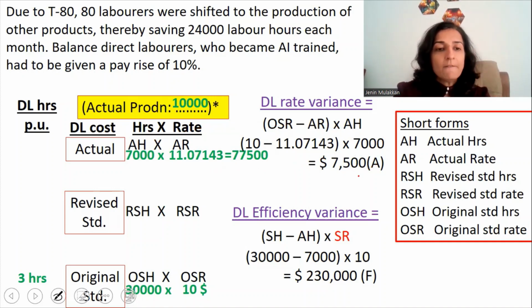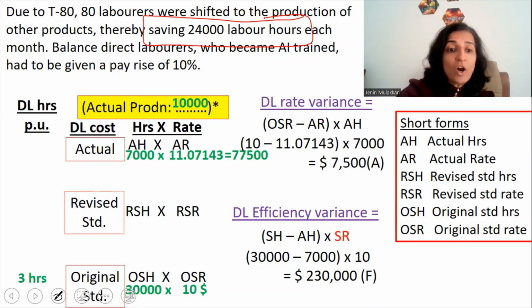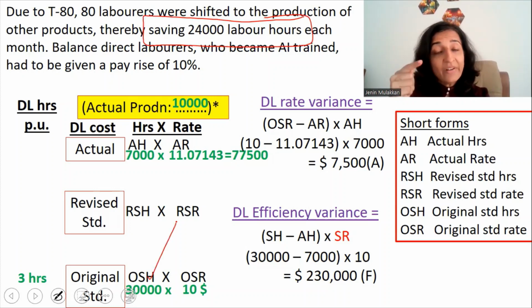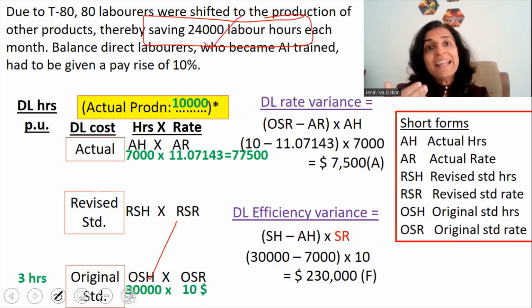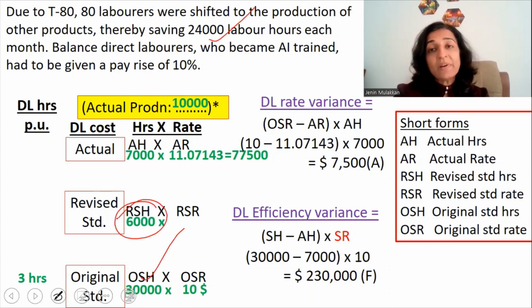Now we will key in the figures. What have they said in the question? There is a savings of 24,000 labor hours, which means that the direct labor hours will not take 30,000 hours. They will take 30,000 minus 24,000 because 24,000 labor hours have been saved. So 30,000 minus 24,000 labor hours gives 6,000 labor hours as the revised standard hours.